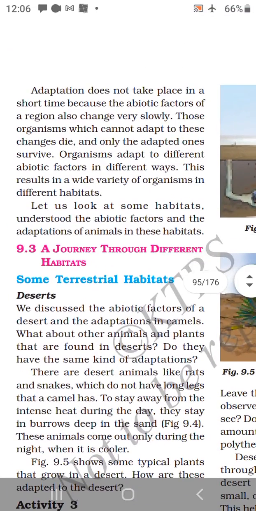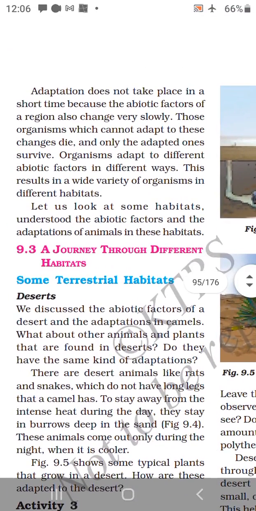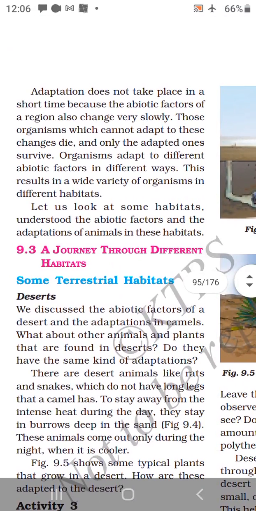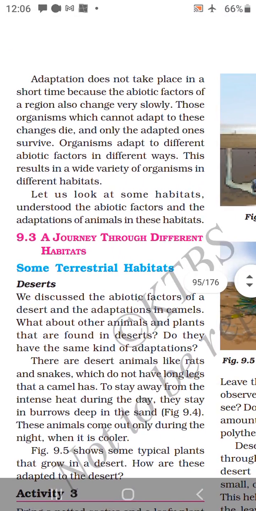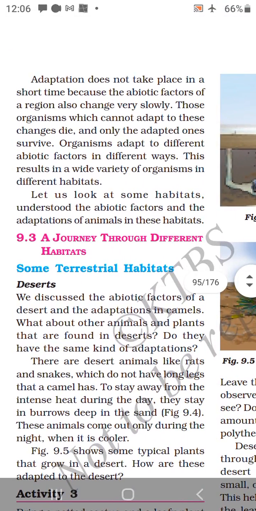First, terrestrial habitats. We'll discuss some habitats on land. Number one, desert. We discussed the abiotic factors of a desert and adaptation in camels. What about other animals and plants that are found in the desert? Do you think they have the same kinds of adaptation?